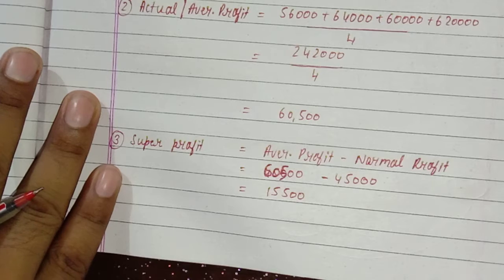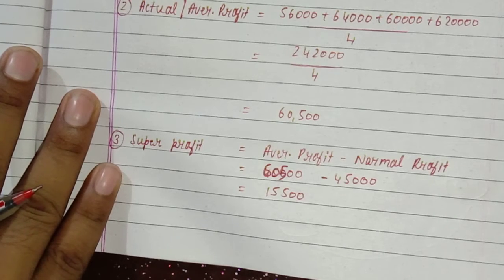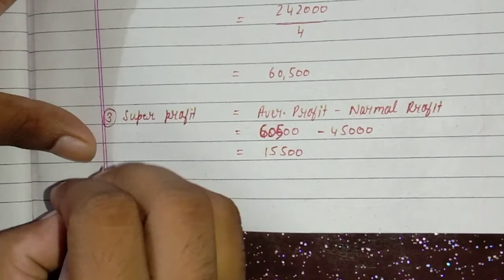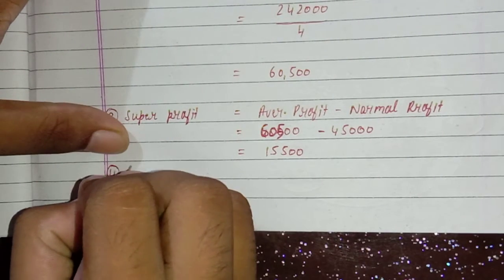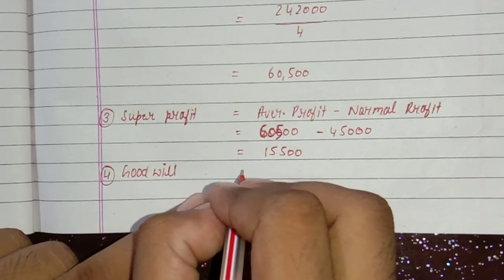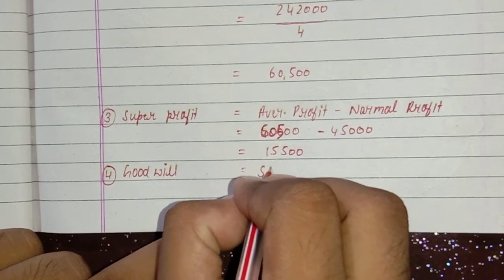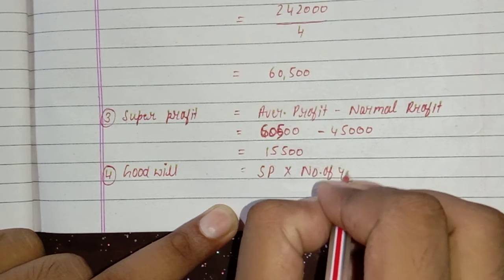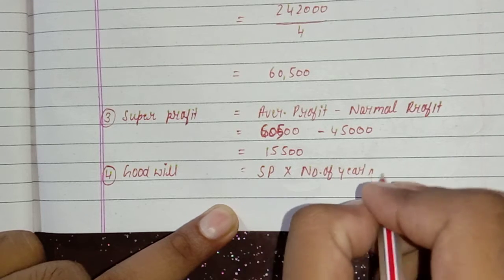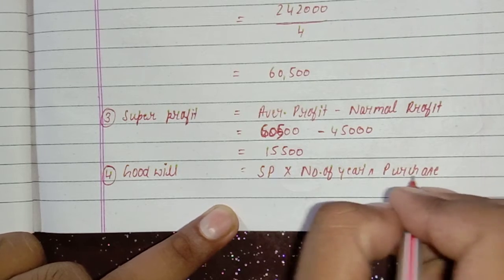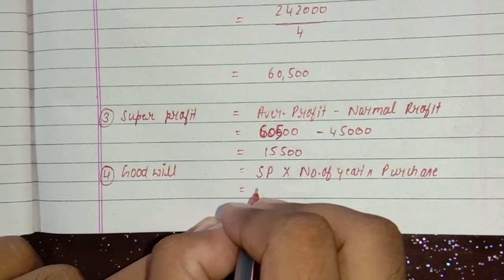Now you can calculate the value of goodwill, and formula is value of goodwill. Number 4, goodwill is equal to super profit into number of years purchase. Years purchase, I think that was 3.